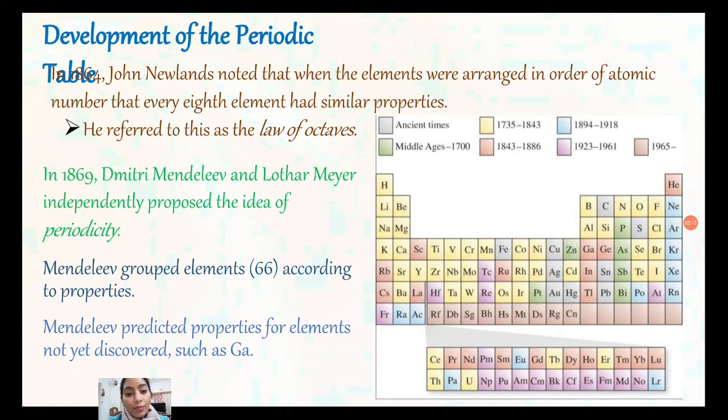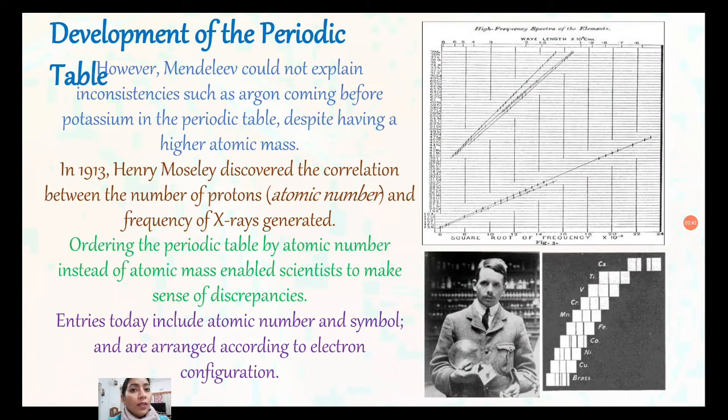What they did at that time was leave blank spaces for elements that were not yet discovered, but some properties were known and were similar to the previous element and the next element of the table. This is the ancient time, 1735, 1843, 1894. Whatever elements were discovered in that time slowly occupied their place in this Mendeleev table. Next is the development of the periodic table. Slowly, so many experiments were done, and this table was designed so nicely. It is a great achievement in the world of chemistry.